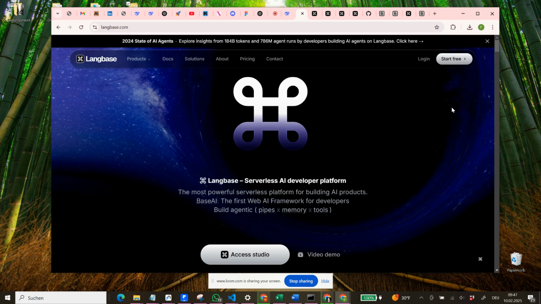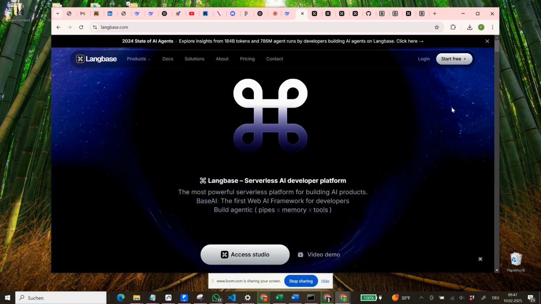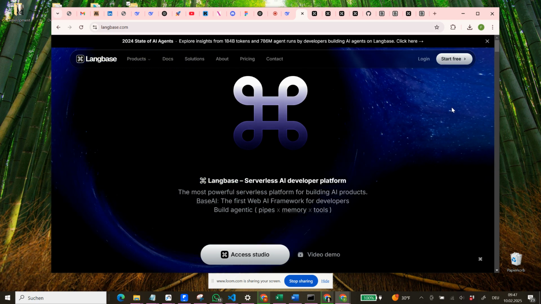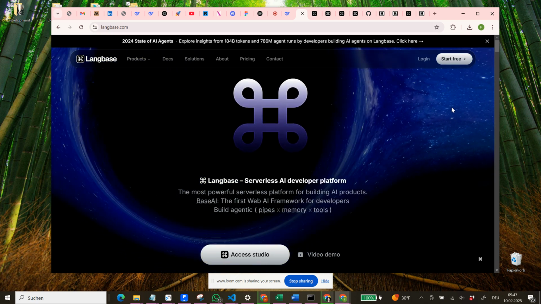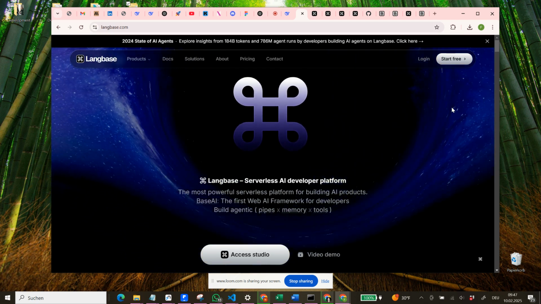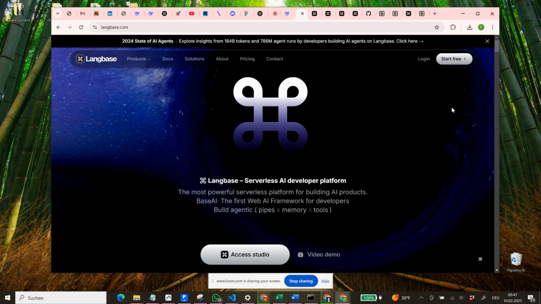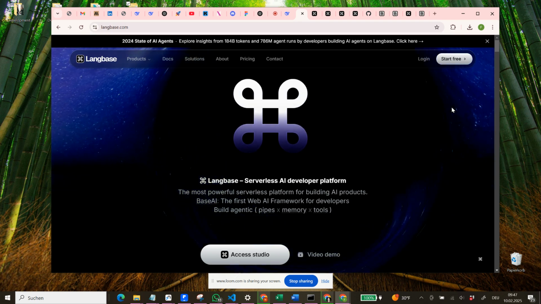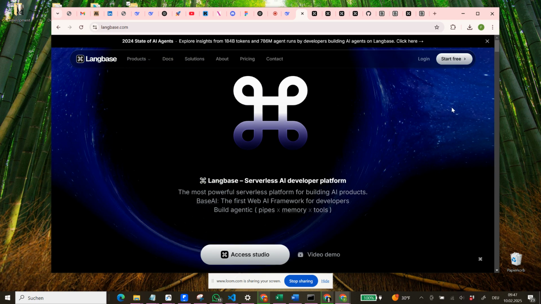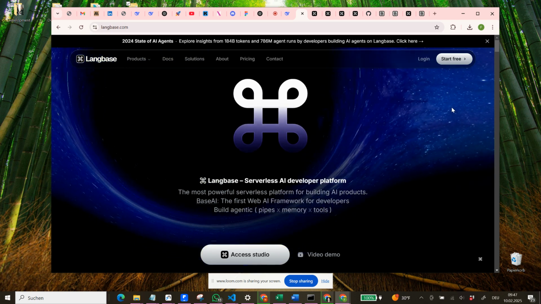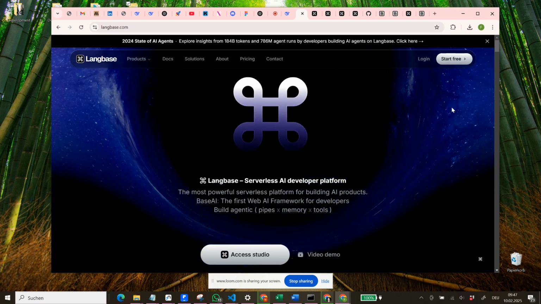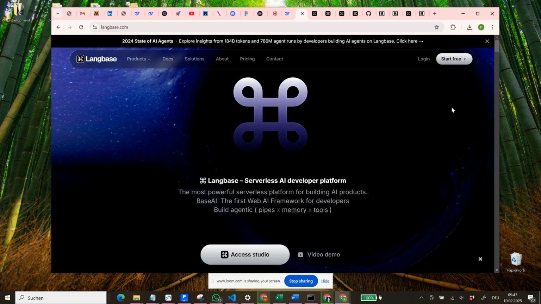Then I found another tool and framework where we can learn how to use Langbase to create AI agents and AI agent web apps. And that's what we will be doing today. It will not be so much about relationship management. It will be more about understanding Langbase and understanding the base environment of how we can build those AI agents.